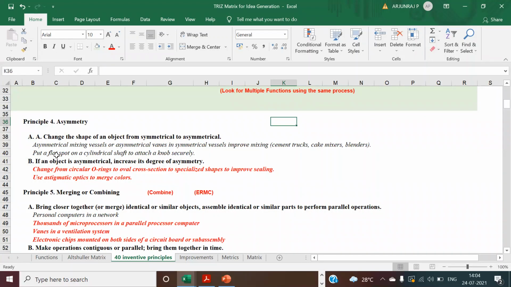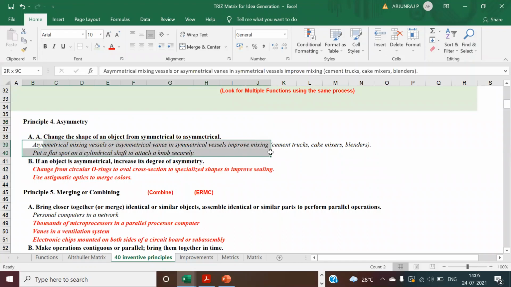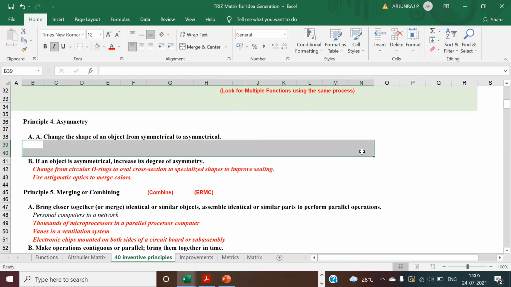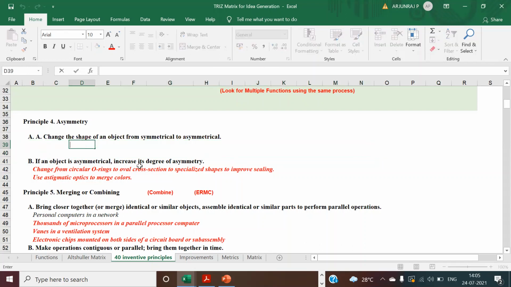Or you can put a flat spot on a cylindrical shaft to attach the knob securely. These are some of the examples. You try to find out ways where you can change the shape and increase the input. If it is not possible, it's okay, no problem. But you can analyze it and create ideas, whether changing the shape from symmetrical to asymmetrical will increase the productivity or not.